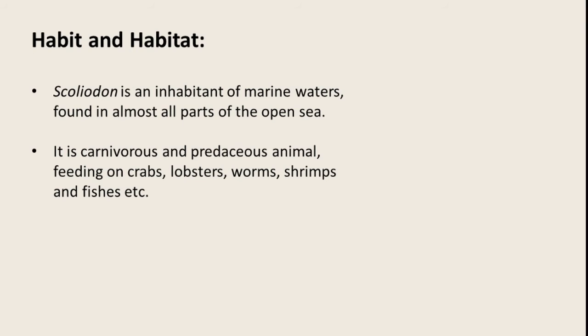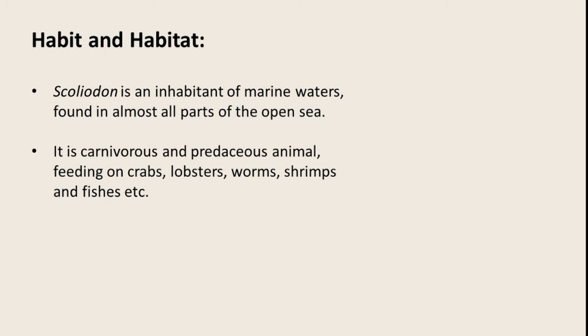In this particular organism, Scoliodon, sexes are going to be separate. Fertilization is internal fertilization. Development is going to be direct development. We have already seen what is internal fertilization, what is direct development in earlier lectures, right? It is also a viviparous organism. What is a viviparous organism? We all know what is viviparity. That is, it gives birth directly to the living young ones. And why does this happen? Because the embryonic development takes place inside the uterus of the mother itself. Clear? Now moving on to the next part.